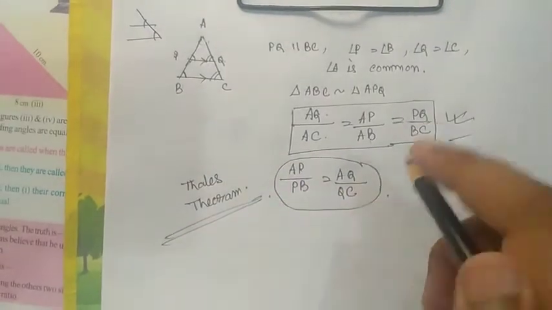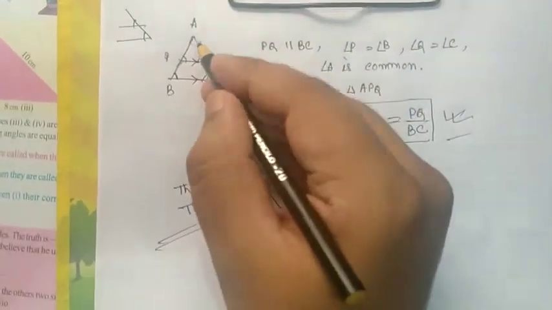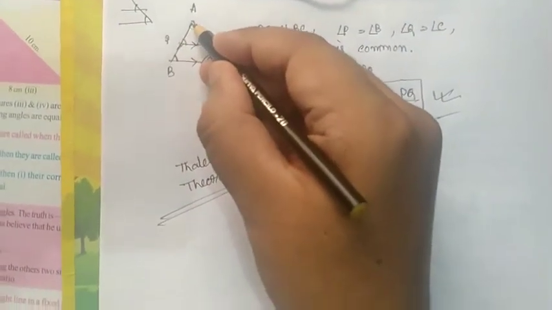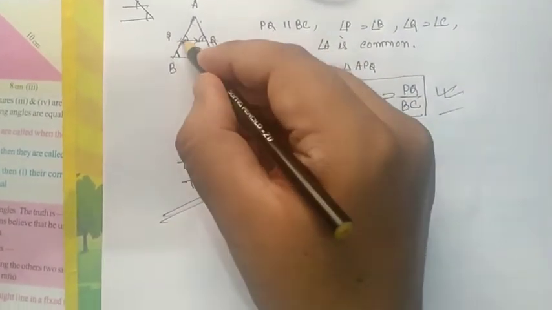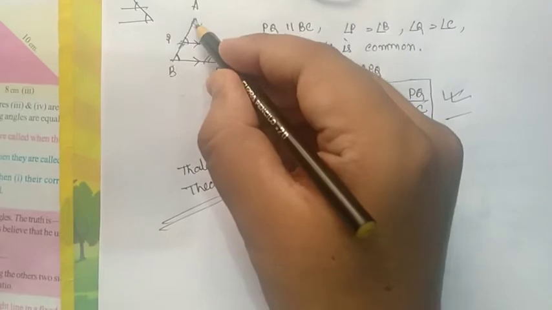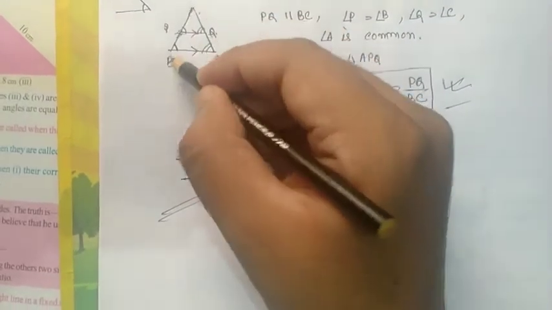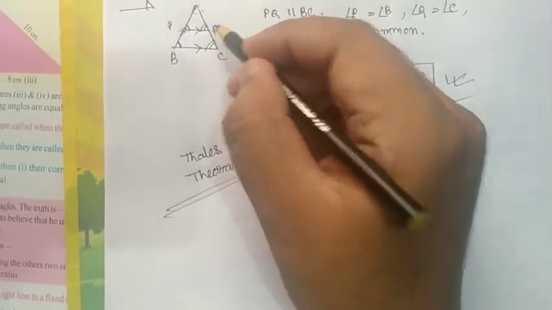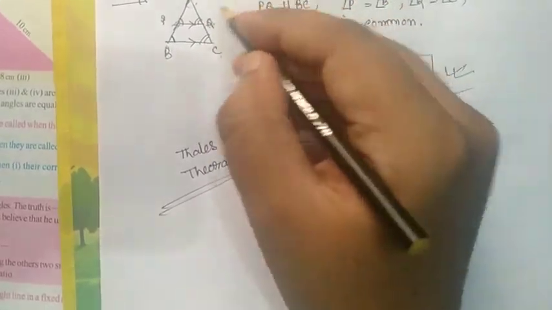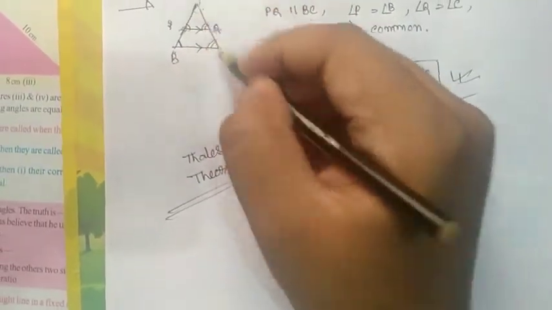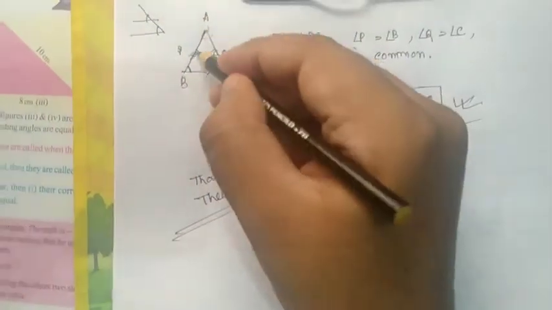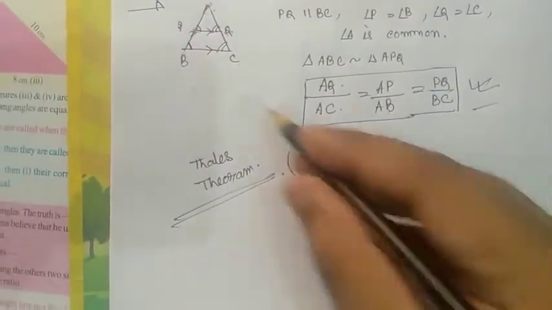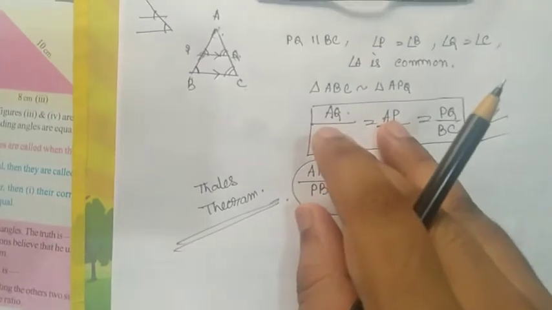Now from the Thales theorem we can say that, not these two sides, because these two sides don't intersect, but the remaining two sides where AB and AC intersect, AP and AQ, both standing on the same straight line, we can say from the Thales theorem AP by PB equals AQ by QC.